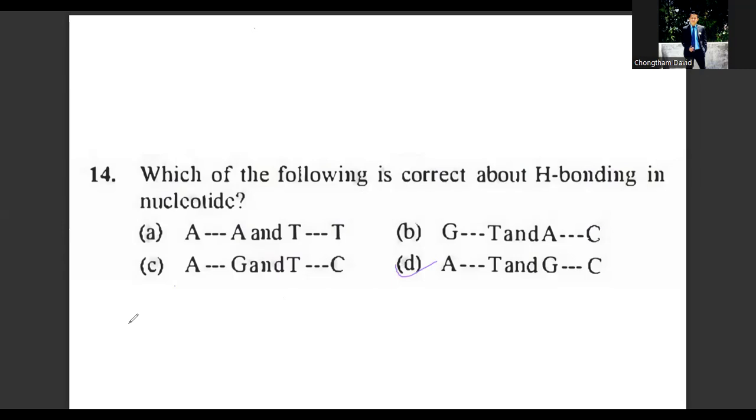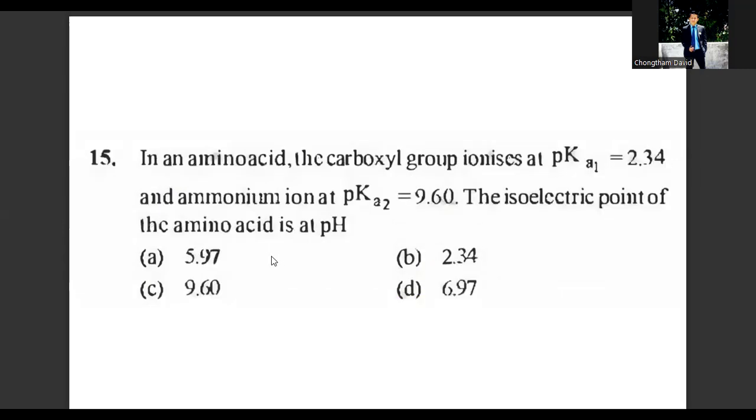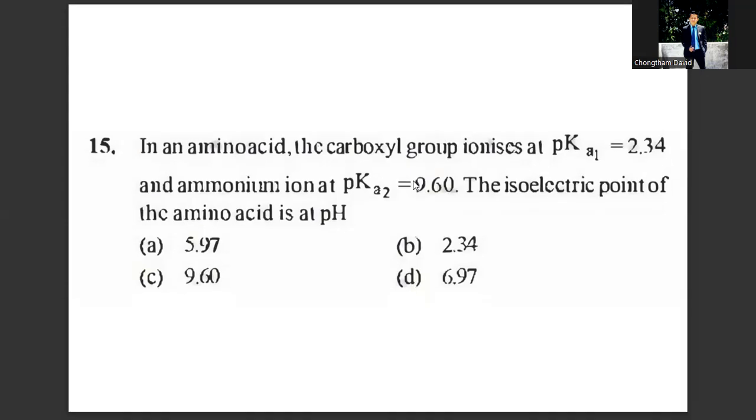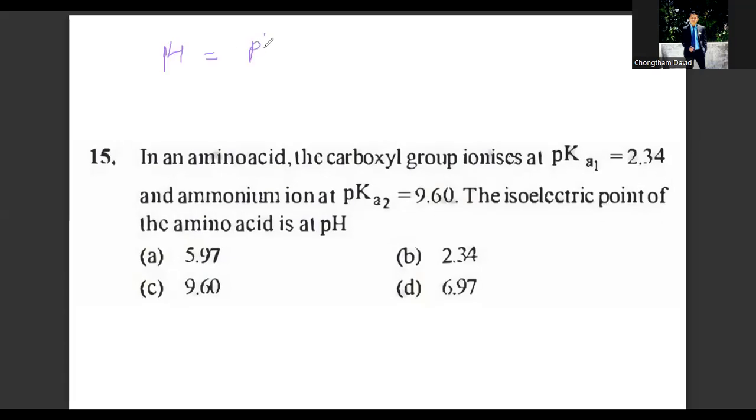Let's see question number 15. In an amino acid, the carboxyl group ionizes at pKa1 equal to 2.34, and the ammonium ion at pKa2 9.60. The isoelectric point of the amino acid is at which pH? The isoelectric point pH can be found out by calculating the mean of the two pKa values.